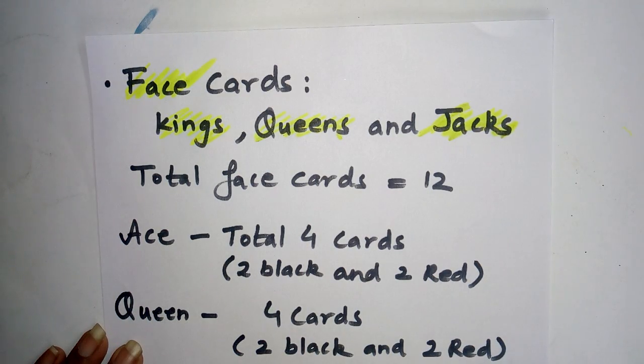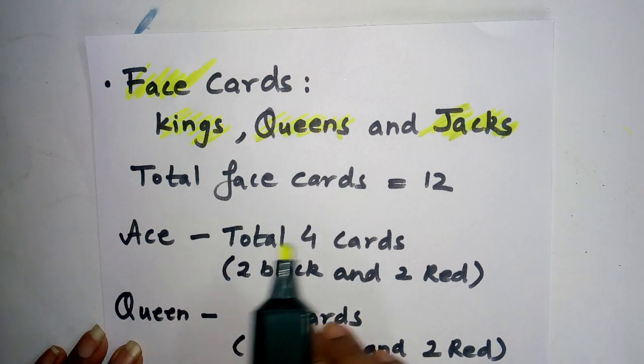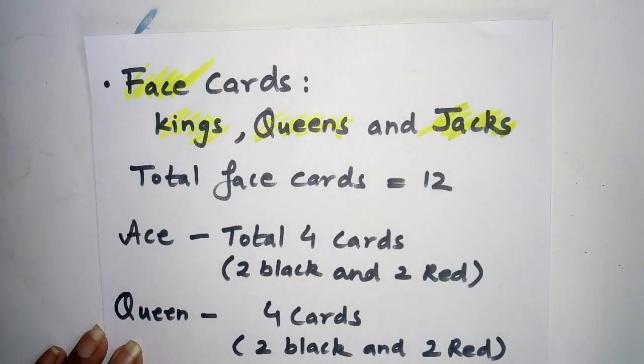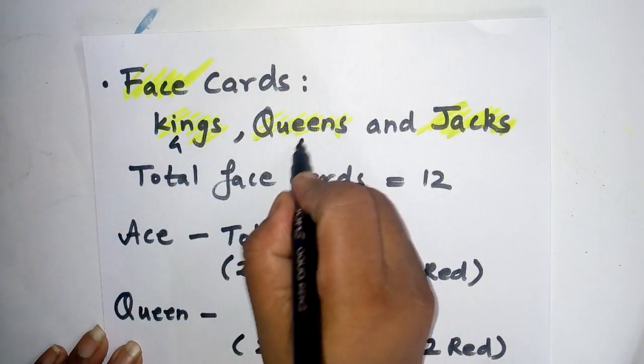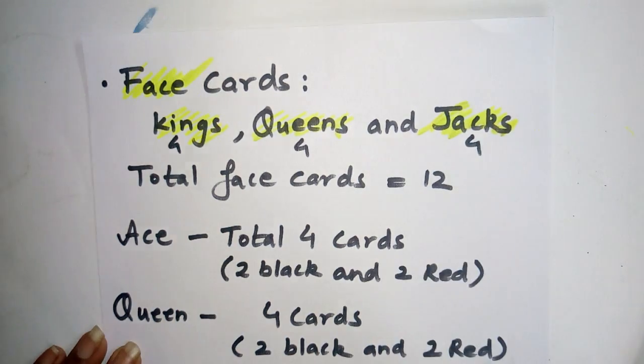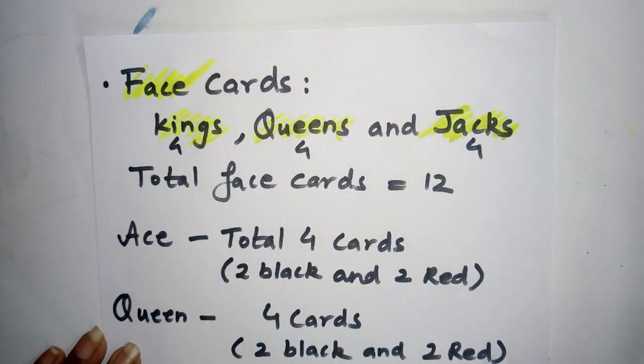Face means the card having a face. Ace is written as an A. Kings have a face, queens have a face, jacks have a face. Jack is what you also call Gulam. Queen and king you know very well. So total face cards: there are 4 kings, 4 queens and 4 jacks. So total face cards we